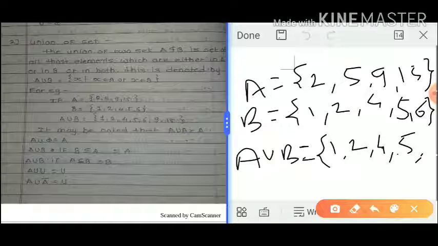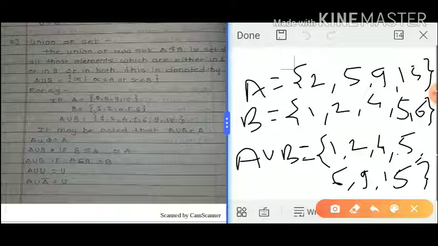Next, 6 occurs in set B. 7 is not present in either set, and 8 is not present in either set. The next number is 9, which is present in set A, so consider it one time, and the last number is 15. So this is the A union B set. Here we count seven elements, and here also seven elements. So we can find A union B this way.